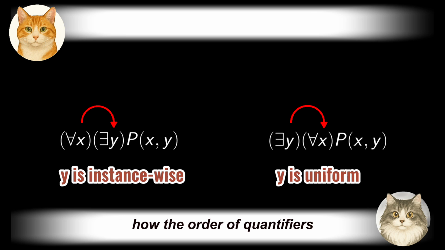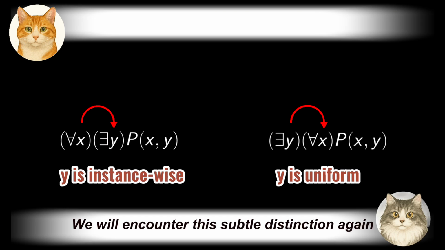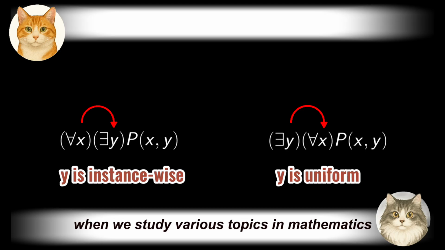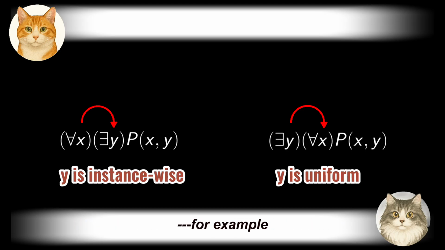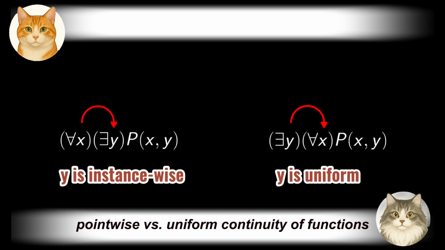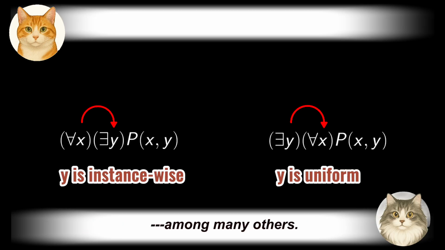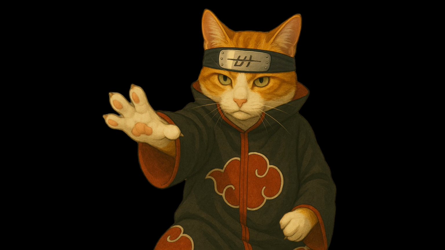You have now seen how the order of quantifiers can impact the truth value of a statement with nested quantifiers. We will encounter this subtle distinction again when we study various topics in mathematics, for example, pointwise versus uniform continuity of functions, among many others.